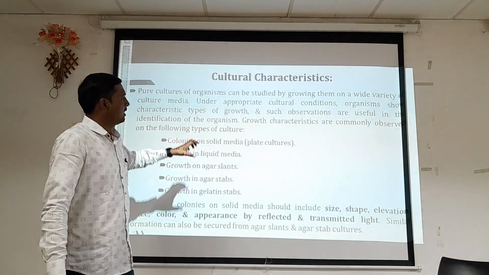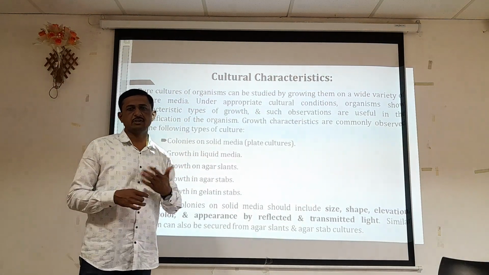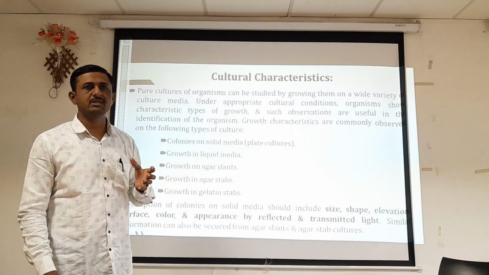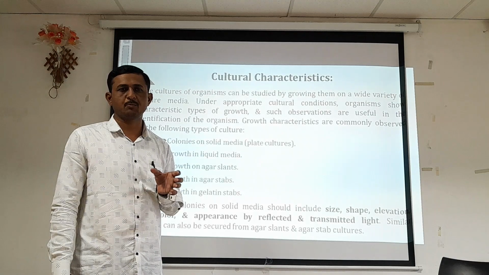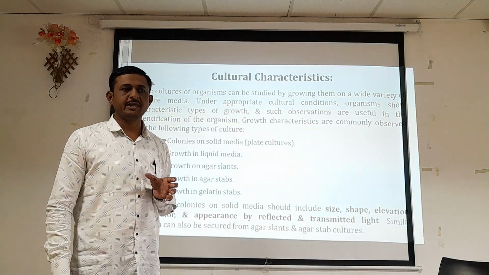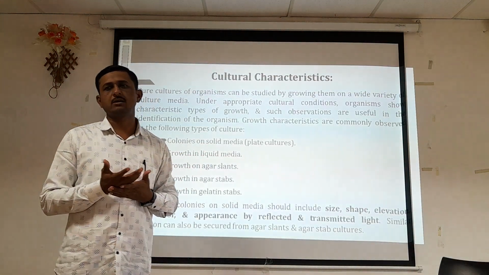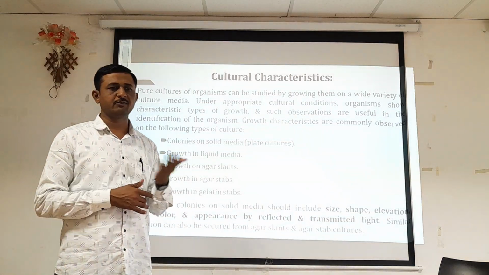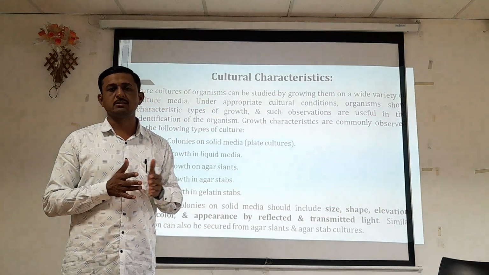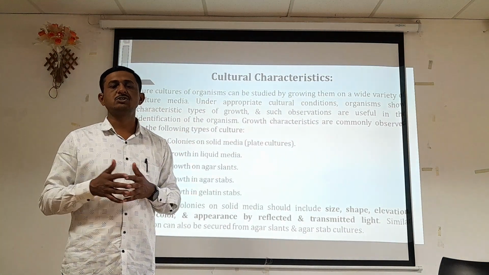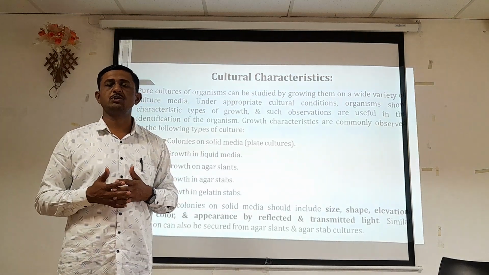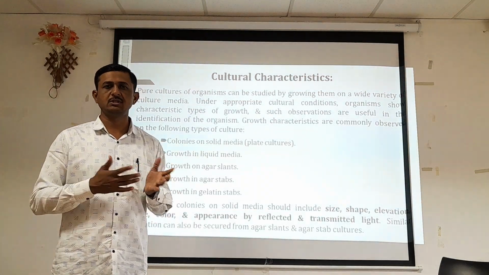Then we observe a fresh culture, which shows a specific type of colonies on a particular medium, and on the basis of that cultural pattern or colony characteristics we can differentiate one organism from another that shows different characteristics.